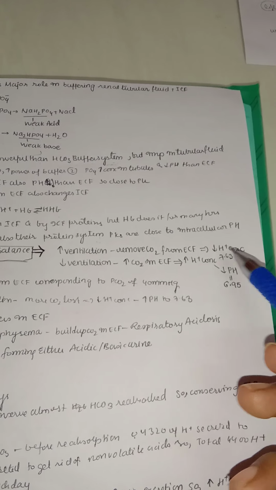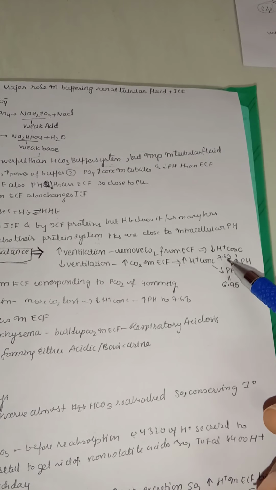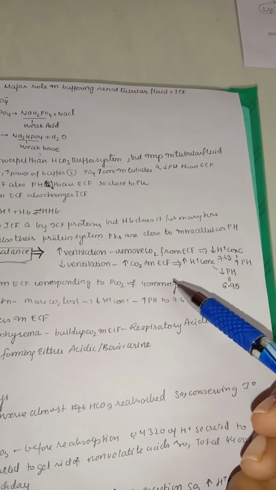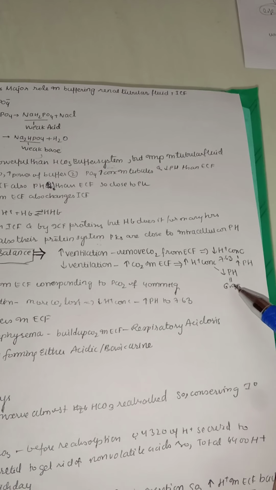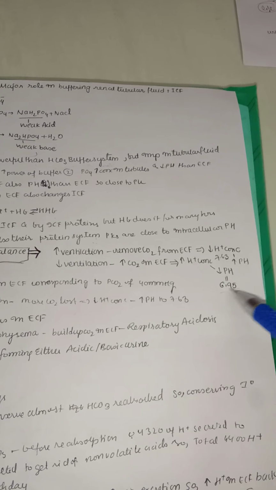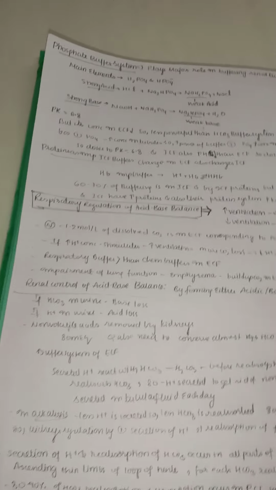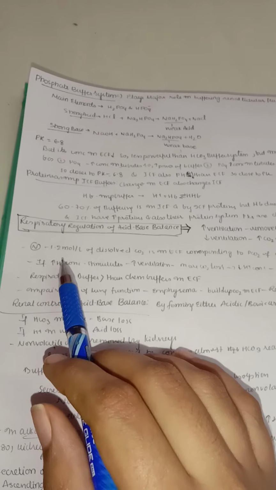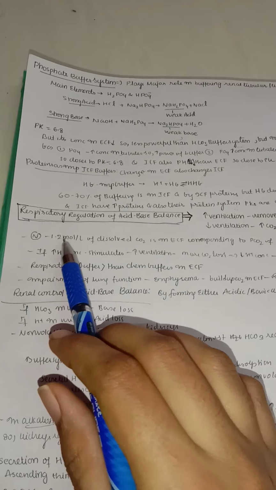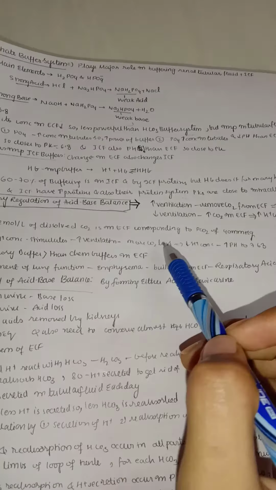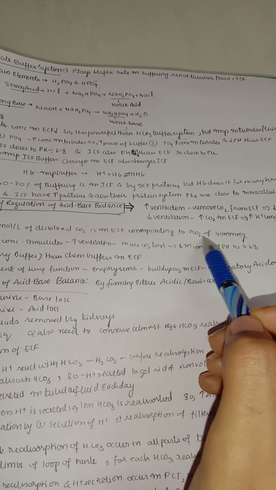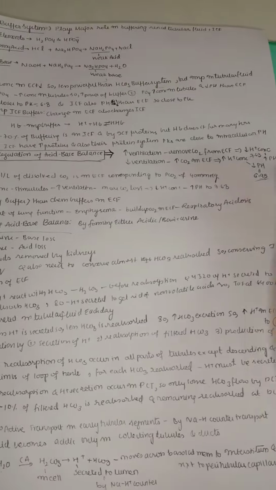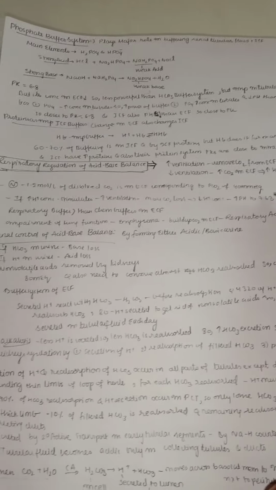You can see the pH in the case of higher ventilation is 7.63, whereas in the case of higher hydrogen concentration you see a low pH like 6.95. The normal value of dissolved carbon dioxide in our extracellular fluid is about 1.2 mmol per liter, which corresponds to a PCO2 of about 40 millimeters of mercury.